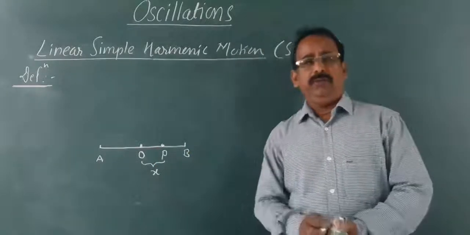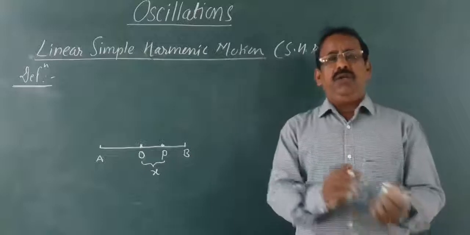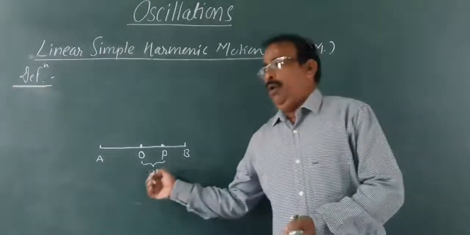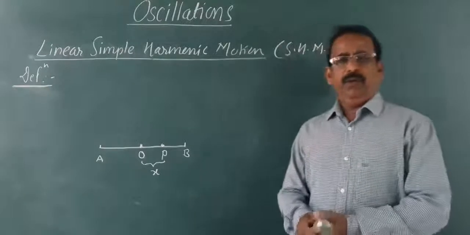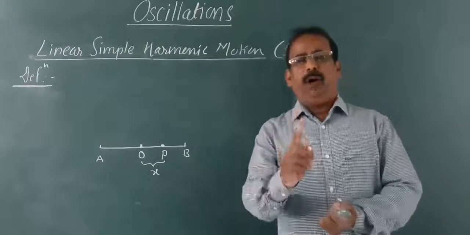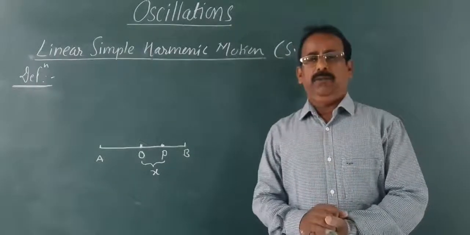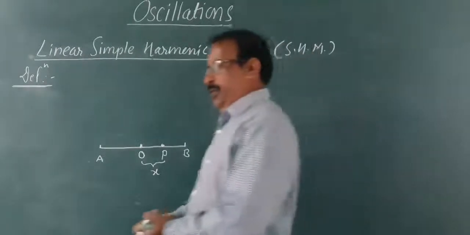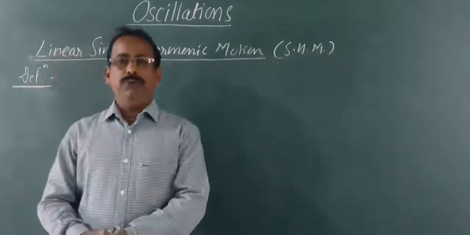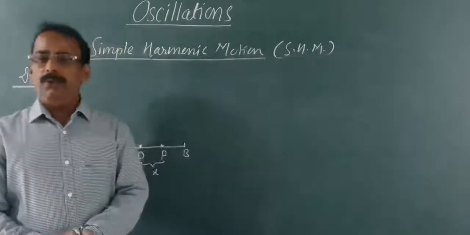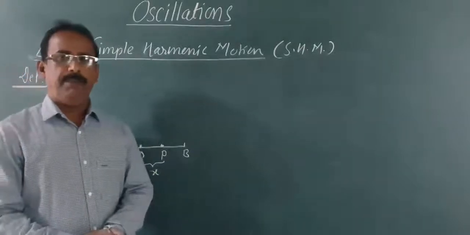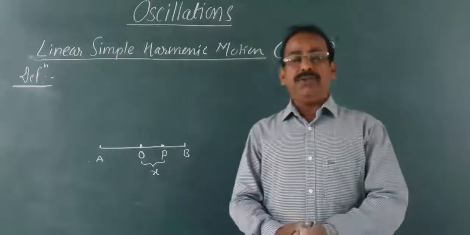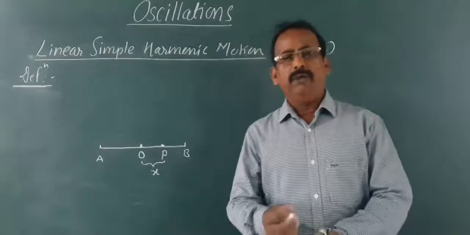In this motion, which is linear and oscillatory, we find that a force always acts on that particle. This force is called restoring force.